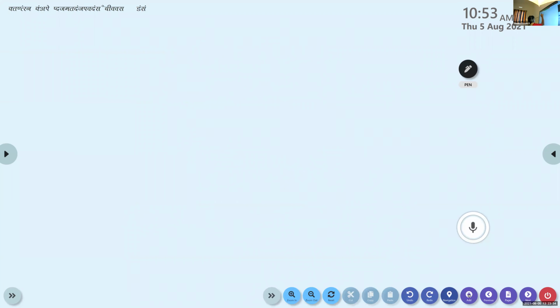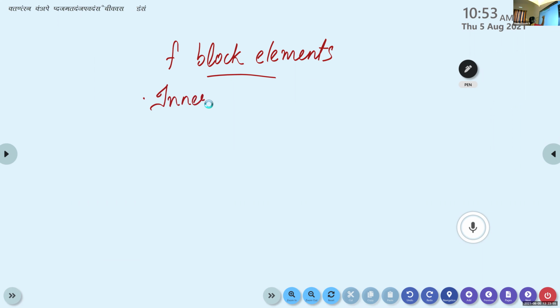You can write F block elements. Which groups come under this F block elements? Lanthanoids and actinoids. They are known as inner transition elements.